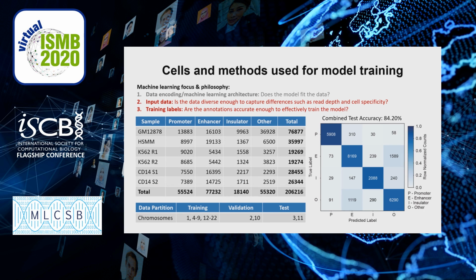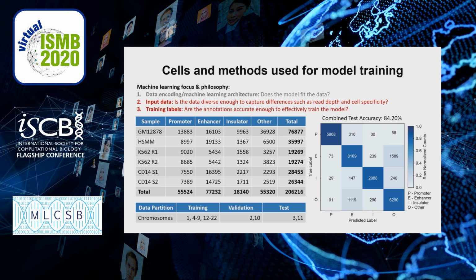Going back to our final 2 points for our machine learning focus, we wanted to make sure that the input data for our model training was diverse and that the training labels were accurate so as to not provide the model with misinformation. To do this, we identified over 200,000 genomic regions among 4 different cell types and 6 different samples and/or replicates. For training labels, we used 2 different sets of CoRE-HMM labels, which we corroborated between the two in order to identify a concrete list of CoRE-HMM states that could be used to identify cis-regulatory element annotations.